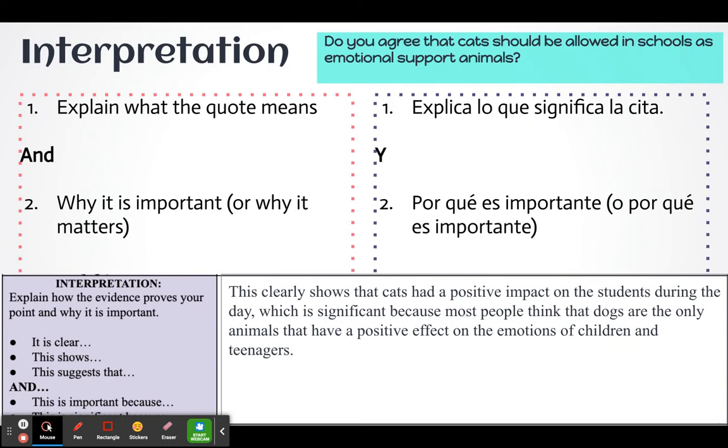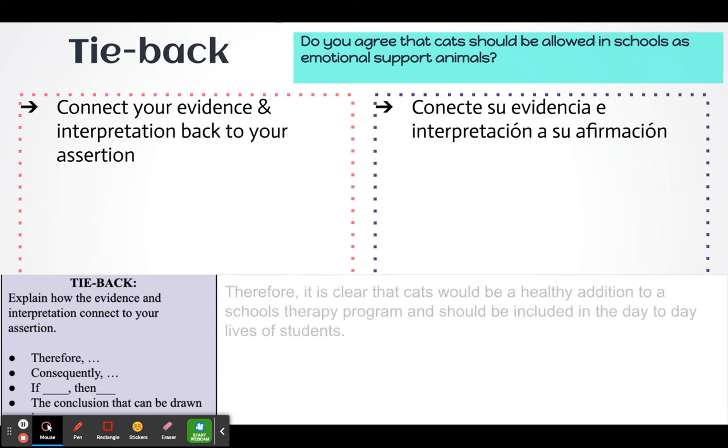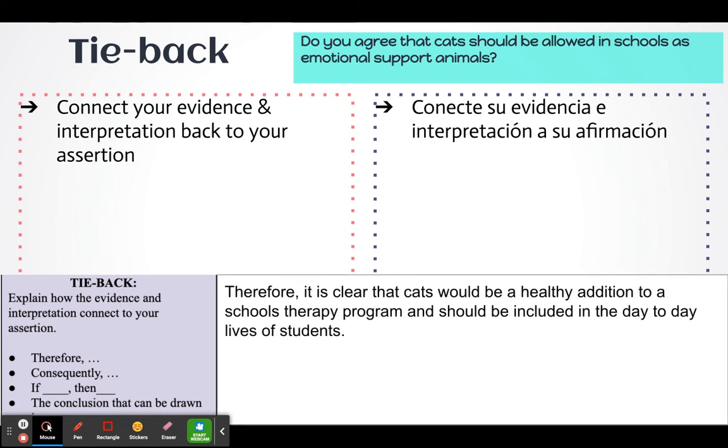And finally, we have our tieback. The tieback is where we connect everything together and connect it directly back to your assertion. So in this case, therefore, it is clear that cats would be a healthy addition to a school's therapy program and should be included in the day-to-day lives of students. So I have connected it directly back to the idea that cats should be allowed in schools as emotional support animals. So make sure that you do that.